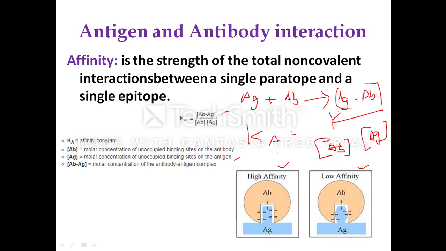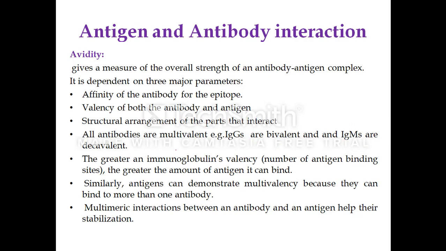These non-covalent interactions between the antigen and the antibody involve the hydrogen bond, ionic bond, hydrophobic interaction and van der Waals interaction. Next, we will move on to avidity. Avidity is the measure of overall strength of an antigen and antibody complex. It's the overall strength of the multiple interactions between multivalent antibody and the antigen.